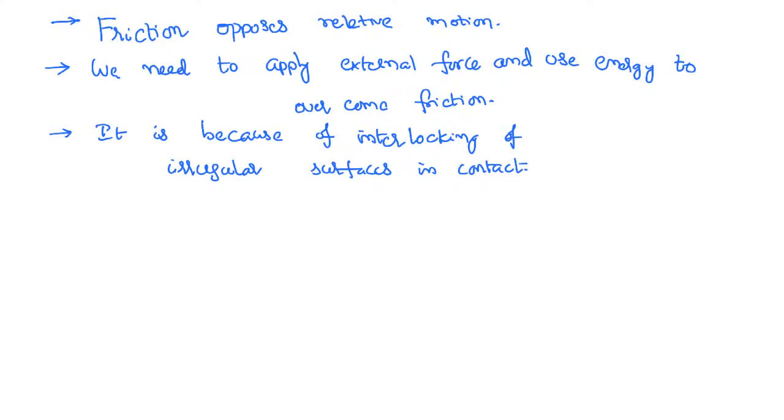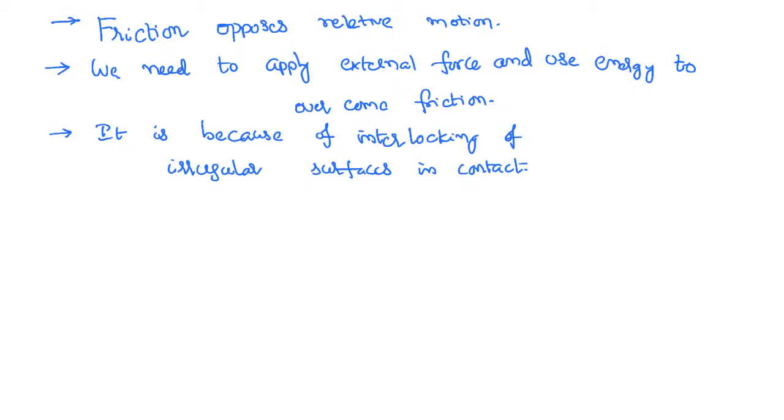In this lesson, we would like to know why friction exists. Of course, that point we have already explained in the previous part, that it is because of the interlocking of the irregular surfaces that are in contact. Each body has an irregular surface. When you keep one body over the other body, this irregular surface interlocks with the other irregular surface, and hence there is a friction which is opposing a relative motion.